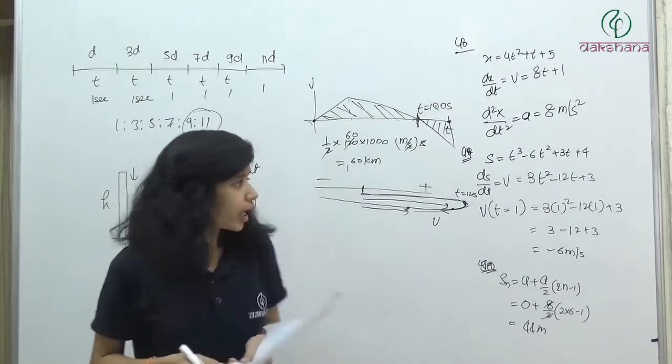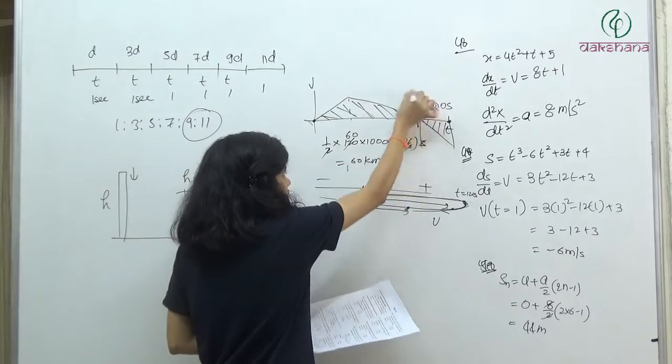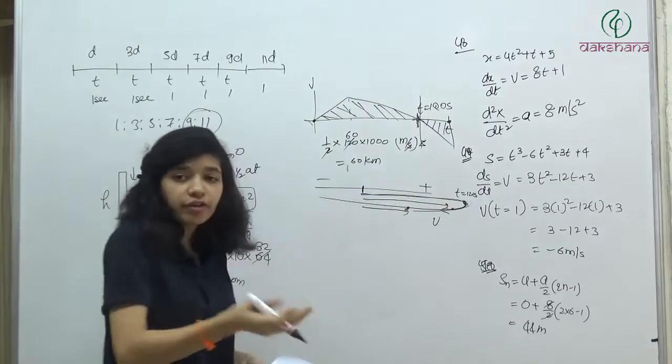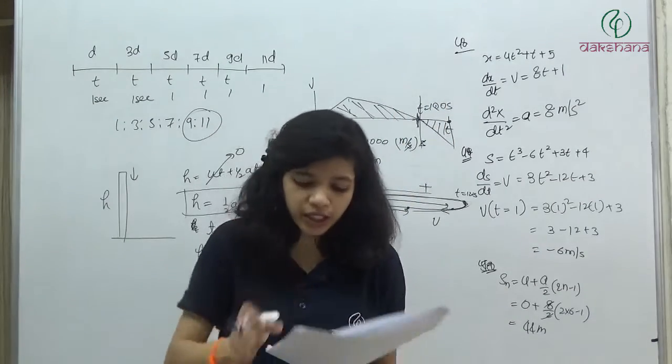I have calculated area up to this point, right? What is the area after this? Negative, which will decrease the displacement. So we have not taken that.